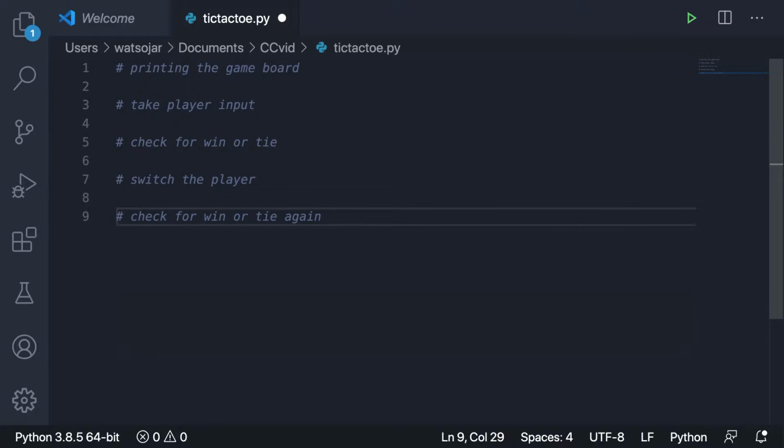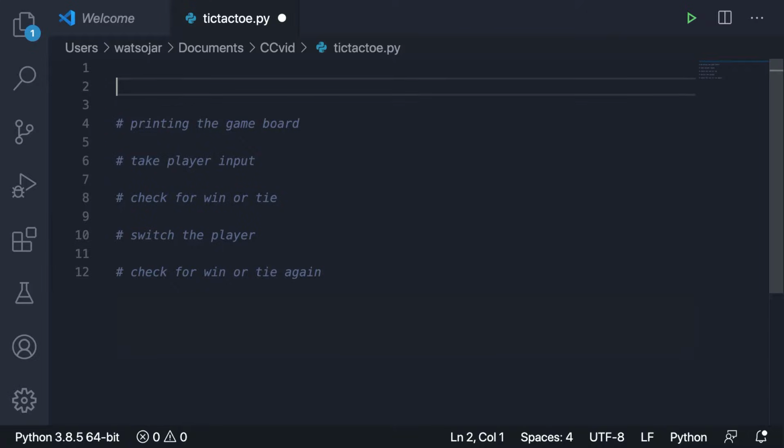And then we want to check to see if that player won on their move, so we check for win or tie again. With all that said, we can just loop through all of this continuously, and we should have a working tic-tac-toe game.